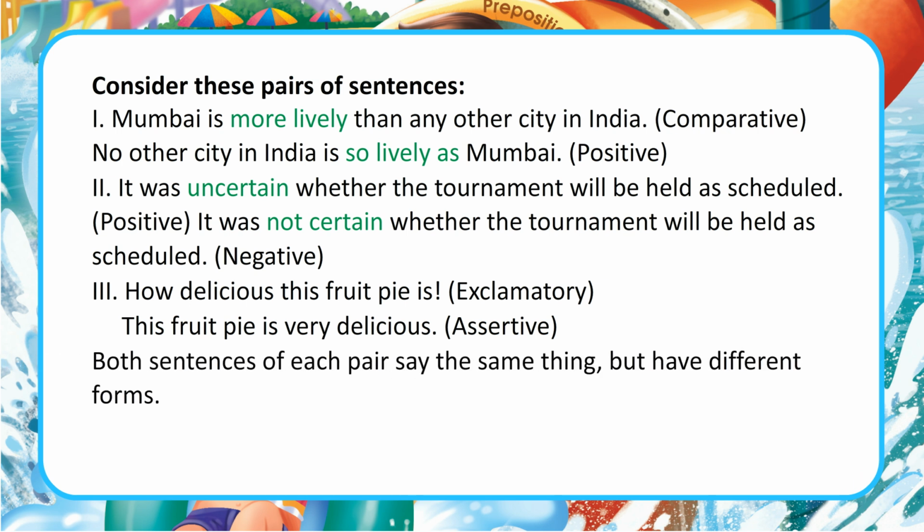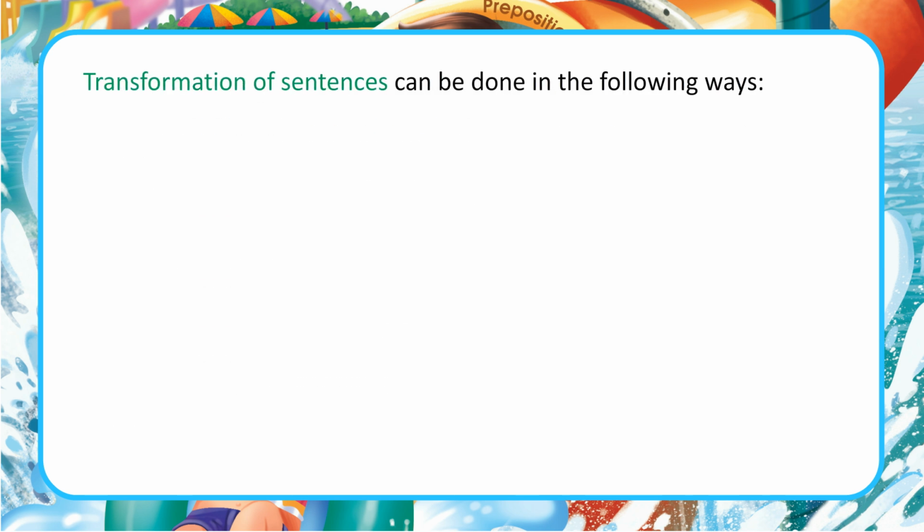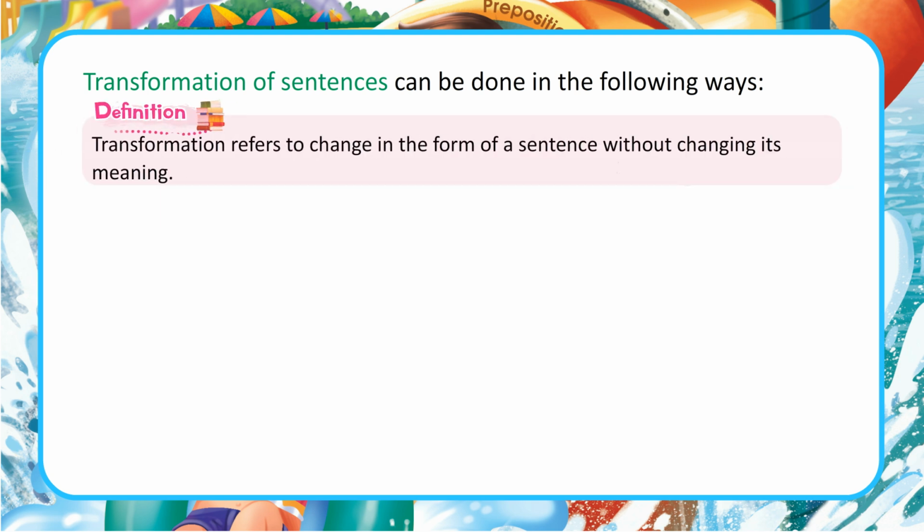Assertive. Both sentences of each pair say the same thing, but have different forms. There are different ways of saying the same thing. This is known as the transformation of sentences. Transformation of sentences can be done in the following ways. Definition: Transformation refers to change in the form of a sentence without changing its meaning.